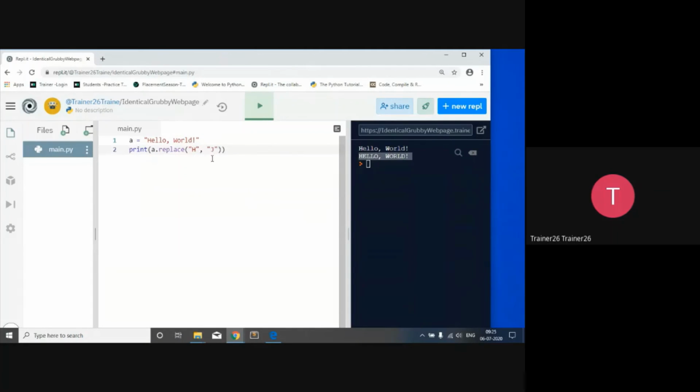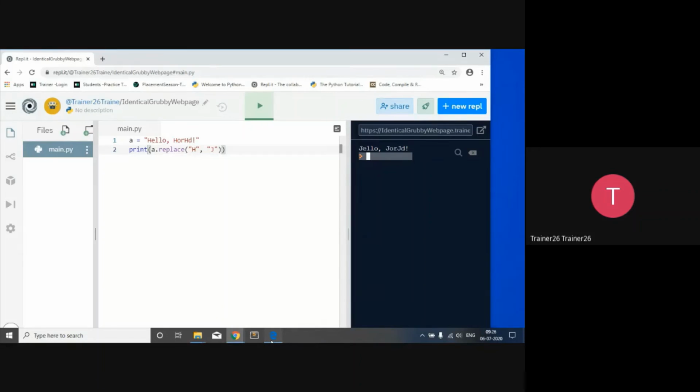replace, it will replace H with J. So however many H are there, it's going to replace them. So H became J, and the word became Jello. If I give H here again, and I'm going to print it. So for an example, if I give H here also, so that you will have a clear-cut idea. So specific words we can replace from a string.